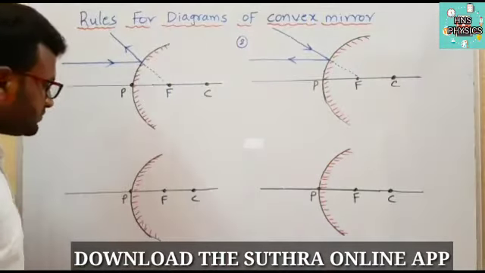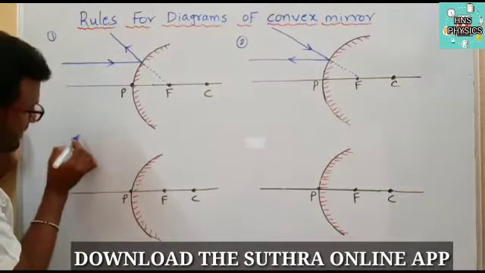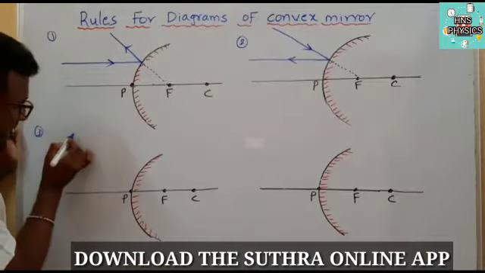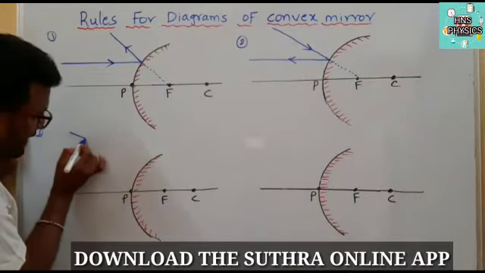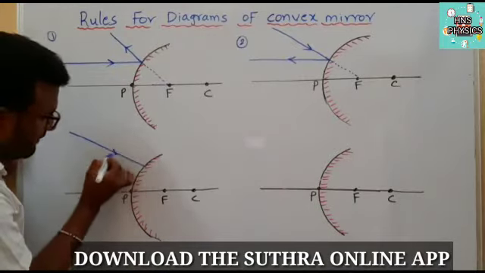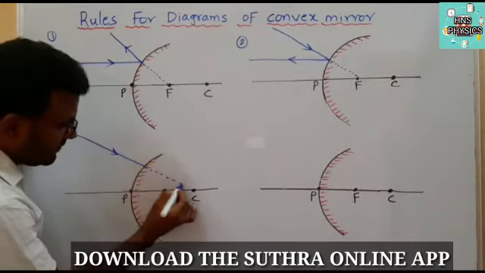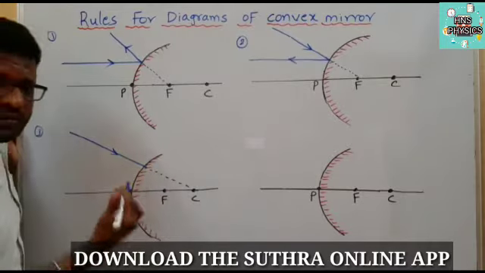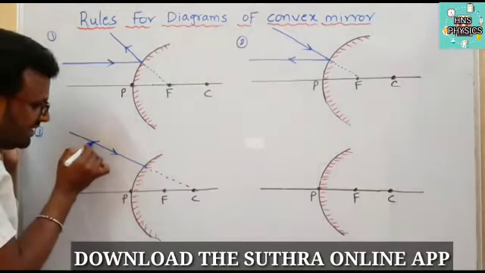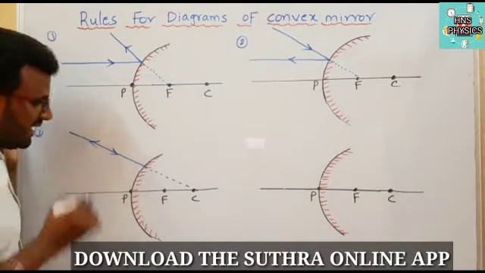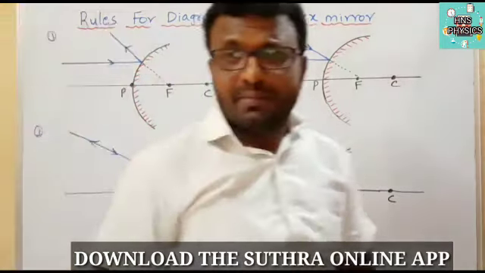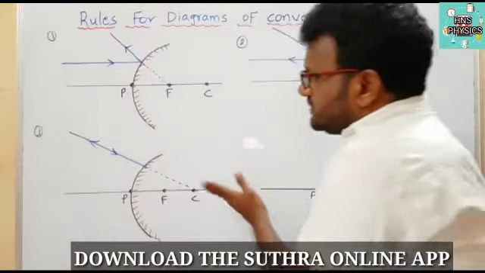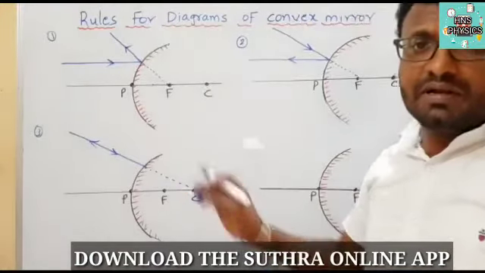Next, the third rule: when the ray is coming in the direction of the center of curvature, then after reflection it retraces its same path. That means again it will go in the same direction after reflection.